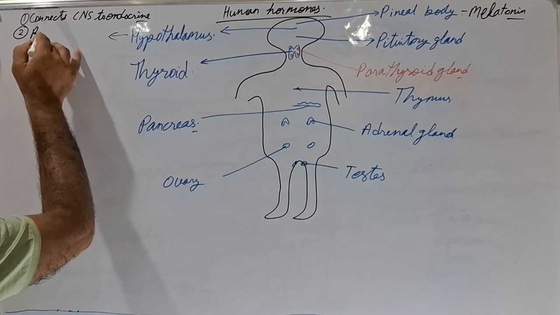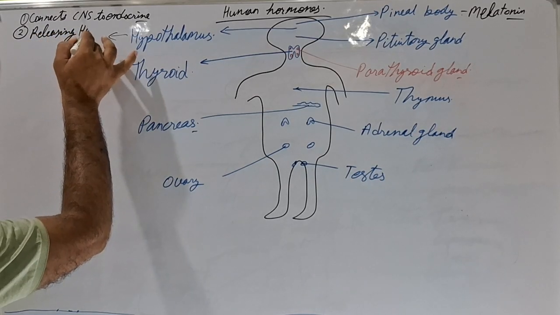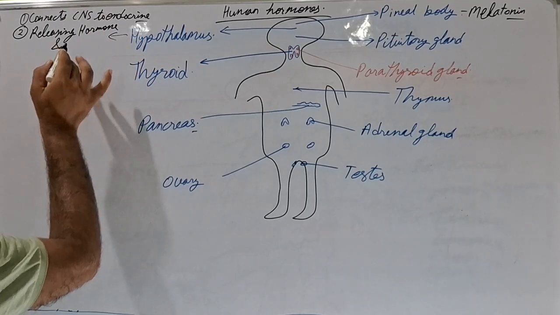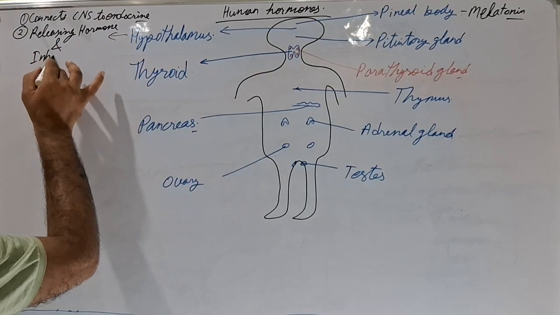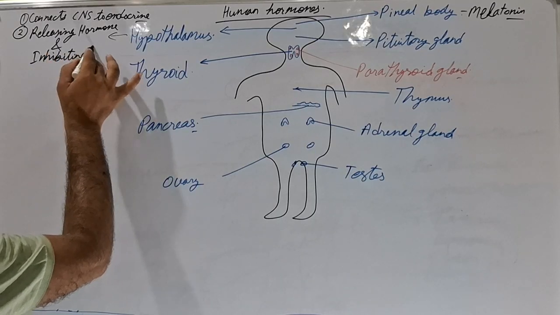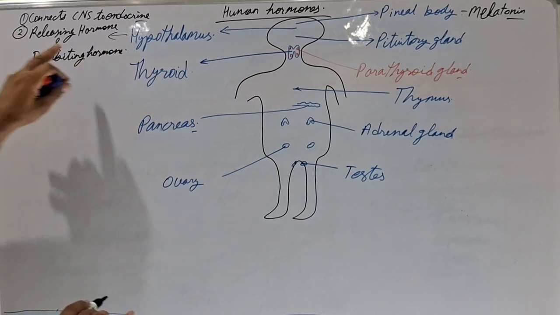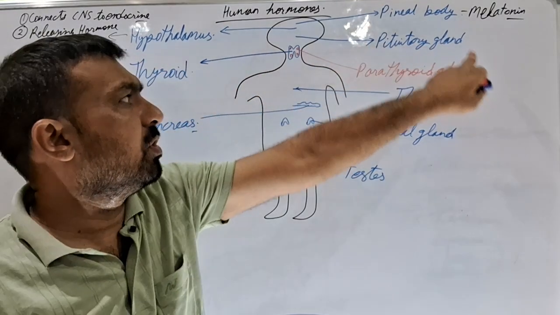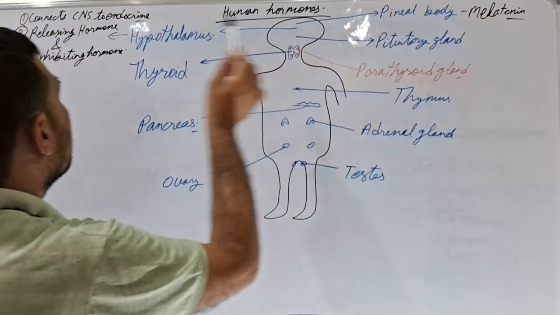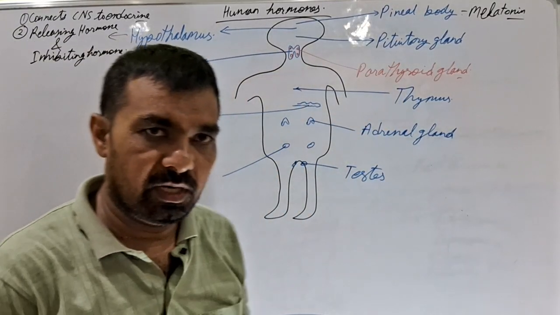Number one is releasing hormone, and number two is inhibiting hormone. Basically, these hormones control the gland which controls all other glands, that is the pituitary gland. That means the pituitary gland is controlled by the hypothalamus. It is the basic function of hypothalamus.